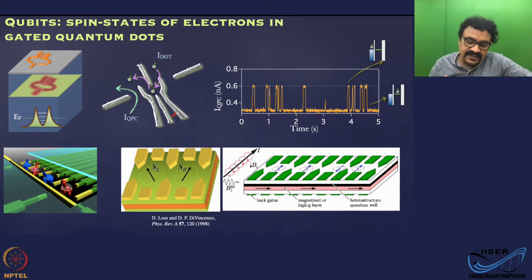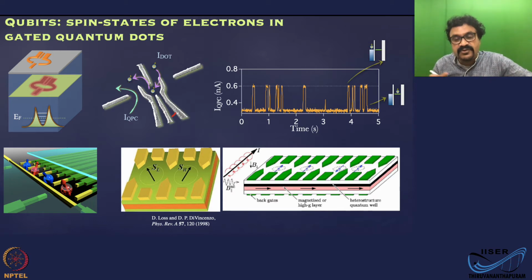So if you look at this architecture, each of these dots can be controlled by voltages. These gate voltages, you can control very fast by gate voltage pulses. And you can read out the state by using readout devices such as quantum point contacts or single electron transistors, or there are even faster readout devices. Okay, so you can read out the state of the qubit.